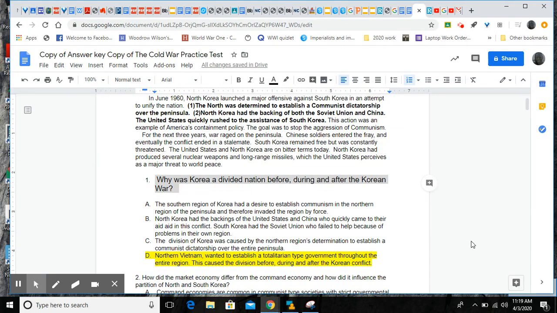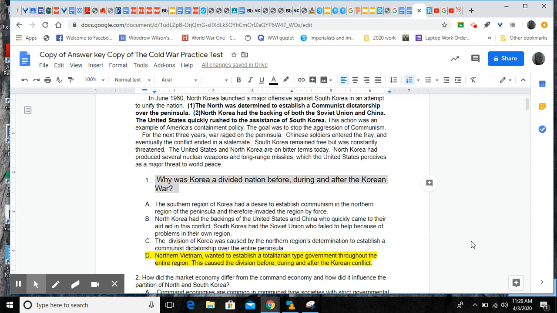Hi, on a sheet of paper, you're going to label the Cold War practice test review answers. For the ones you got wrong only, you're going to write the question, write out the correct answer, not just the letter, and write the evidence. Then you're going to go back and review what you've written down so that you can feel the connection between the evidence in the passage and the correct answer to the question.